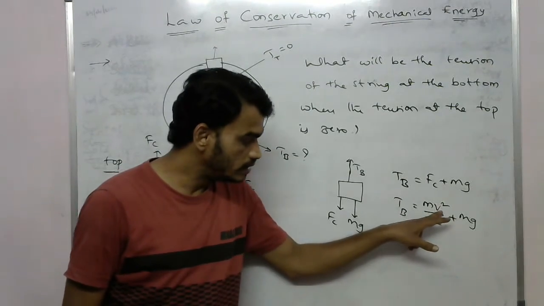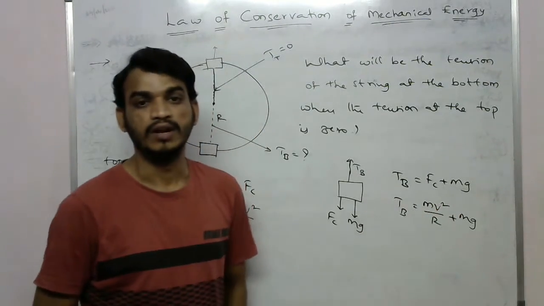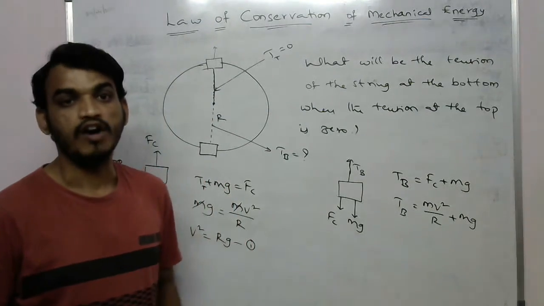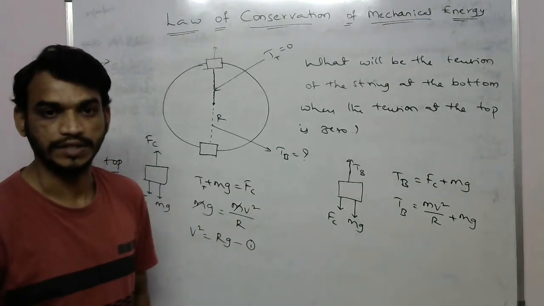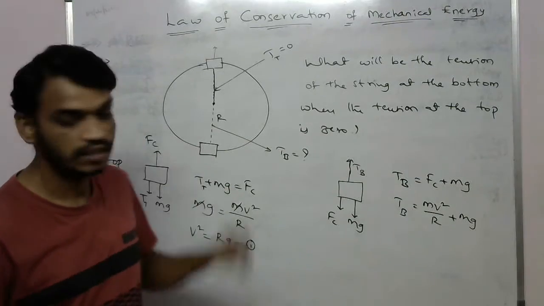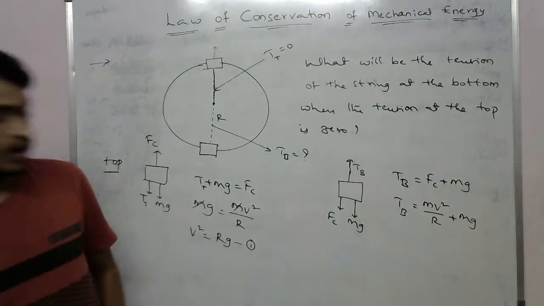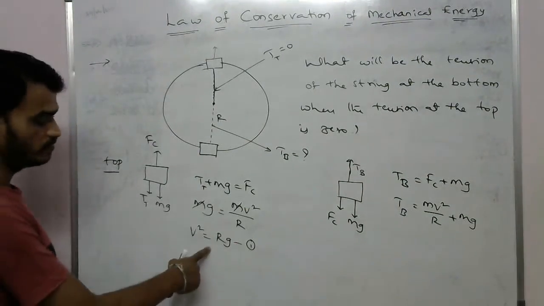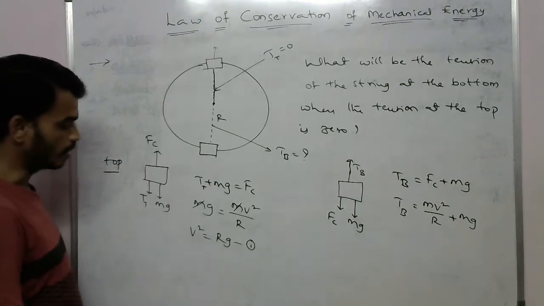To find this v square value, we will apply the law of conservation of mechanical energy. According to that, we already know the first equation, v square equals r into g.